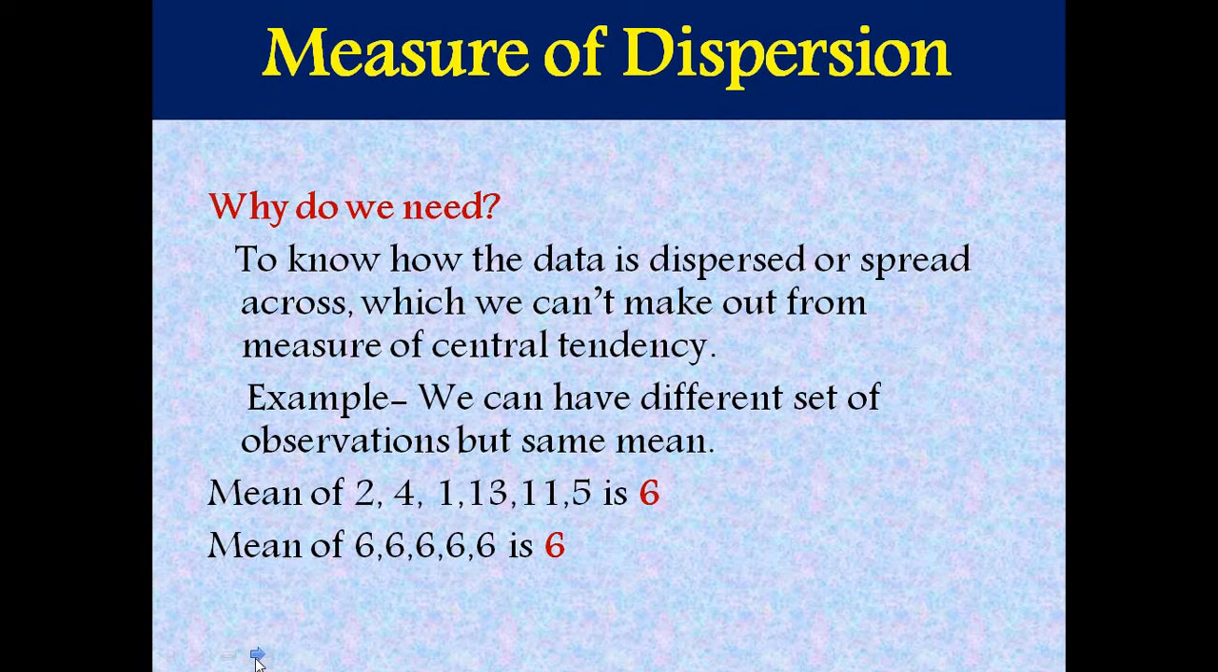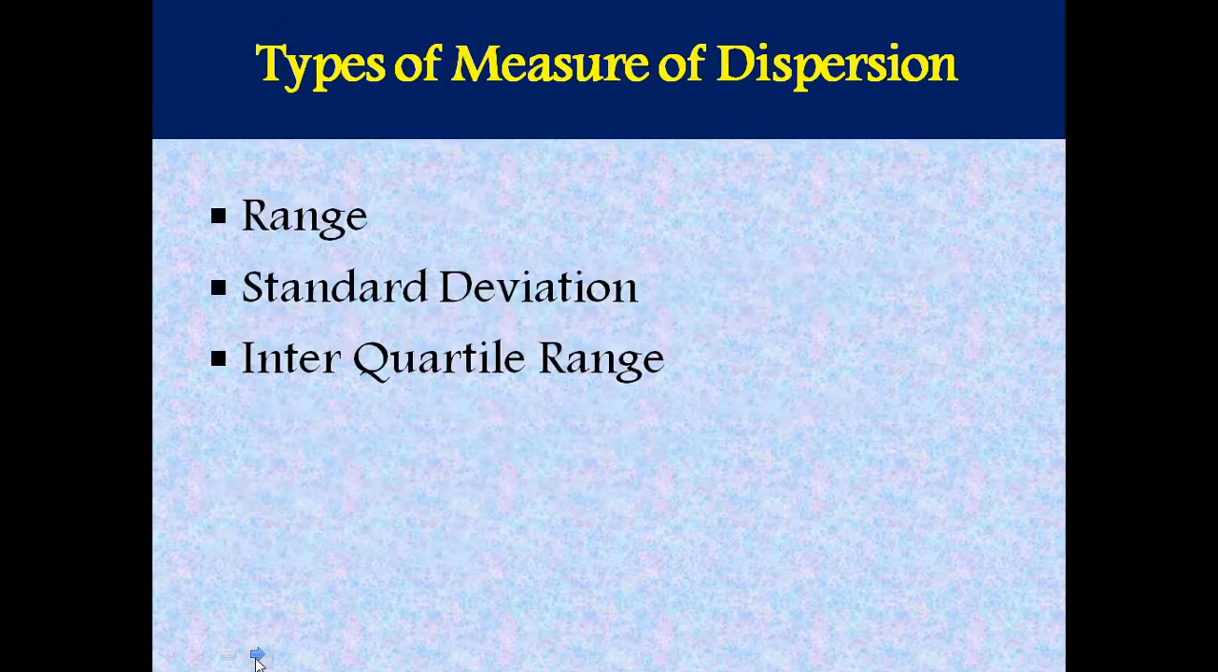how our data is dispersed, how the observations are dispersed. So for that we need measure of dispersion. So types of measure of dispersion are range, standard deviation and interquartile range.